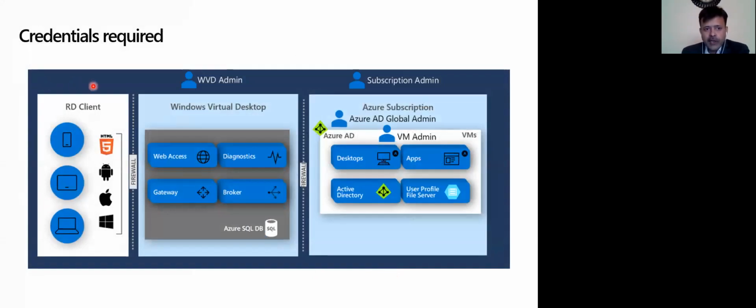Right. So you can see on the left hand side is the remote desktop client. There is a firewall in between. This is what WVD admin will manage: the Windows Virtual Desktop web access, gateway, broker, and diagnostic service. All the PaaS services are here. And you have the WVD subscription here, where you can see all the desktops, published applications, Active Directory, and the user profile file server. And you can see also the Azure AD here, right? So you need all the credentials to deploy the WVD on Azure.